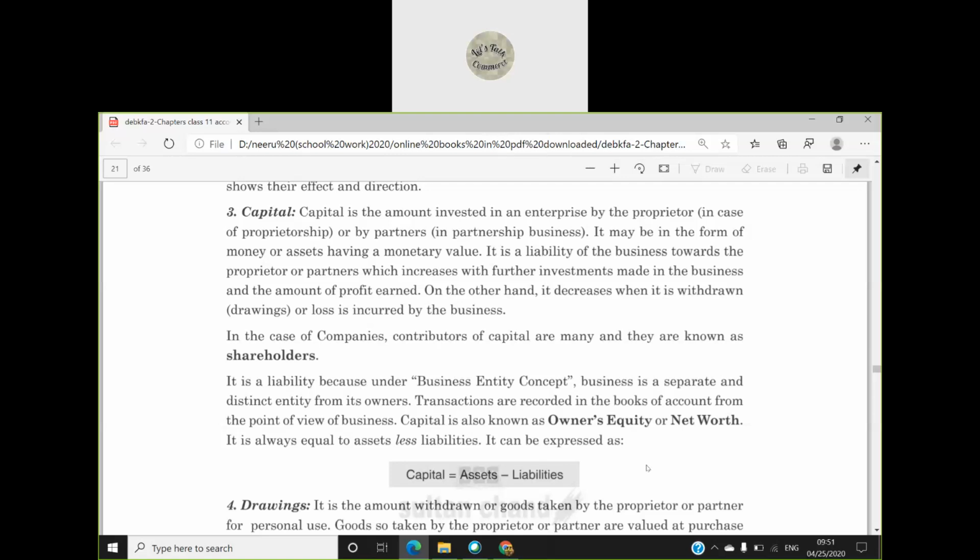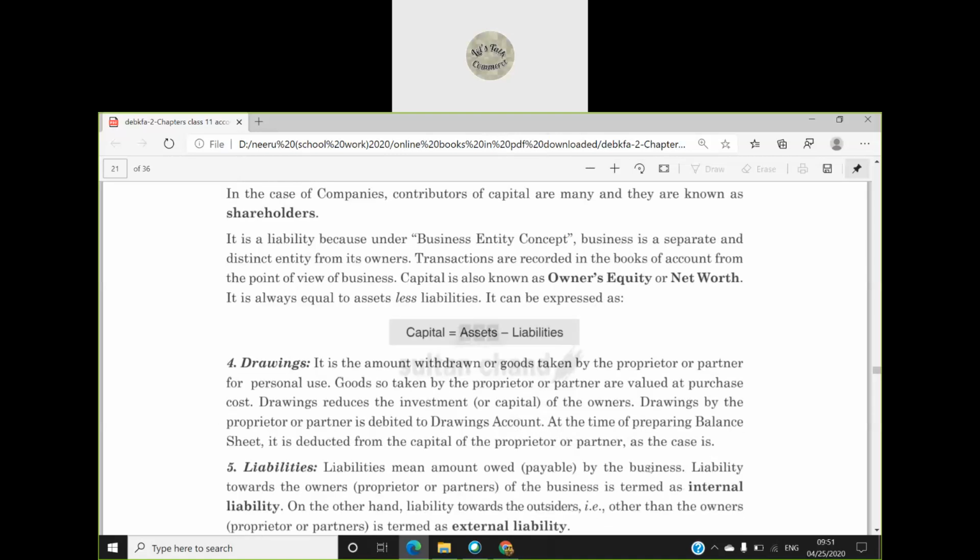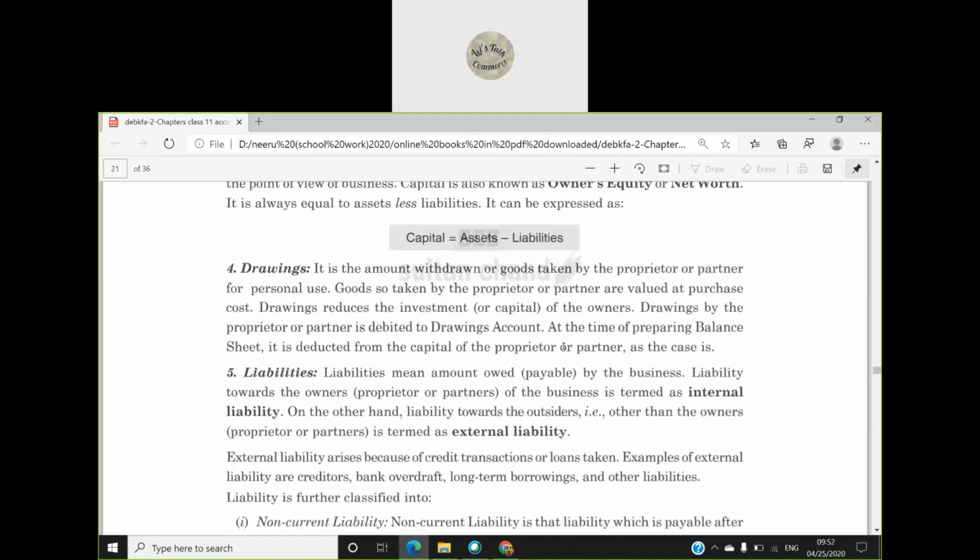right? Otherwise in accountancy, always it will be assets is equal to capital plus liabilities. This will always be equal. Assets is equal to capital plus liabilities. That equation can be interchanged all the time. Like here they have written capital is equal to assets minus liabilities. It can be assets is equal to capital plus liabilities, or it can be the other way, whatever we want to calculate, depending on that. Now coming to drawings. What do we mean by drawings?